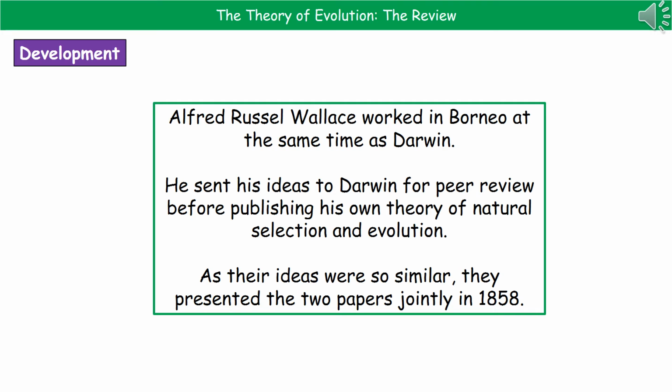Now, what came out as a result of this was that their ideas were incredibly similar. So both Darwin and Wallace presented their two papers jointly in 1858 because they both had this idea of natural selection and evolution being linked together.